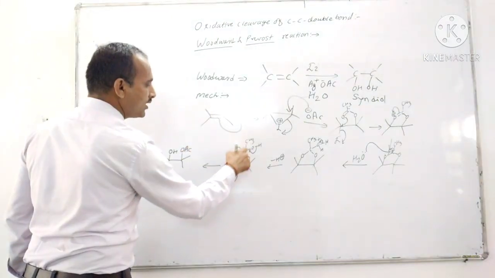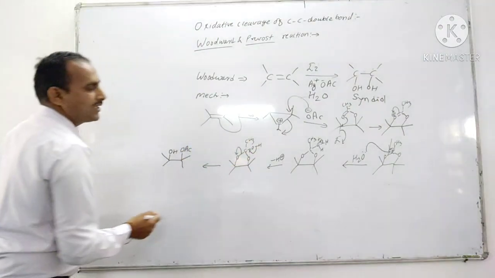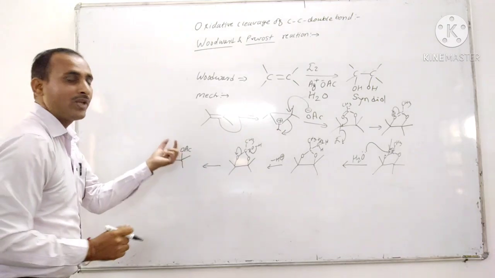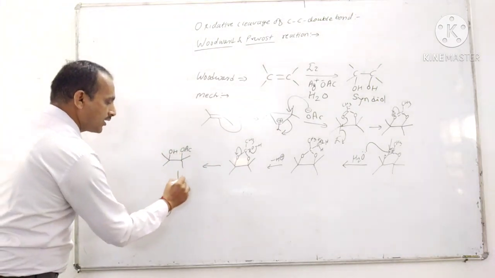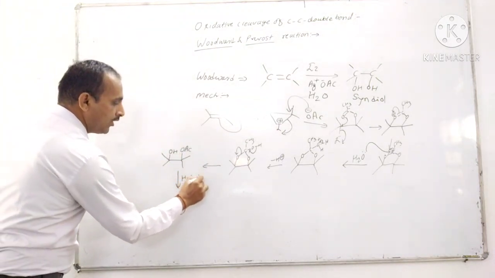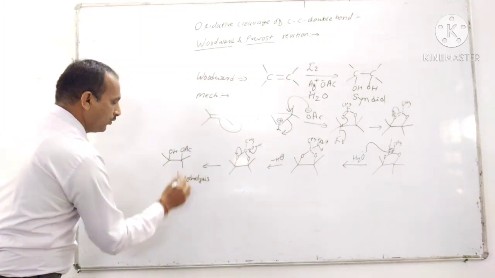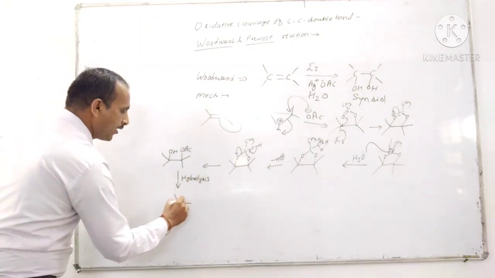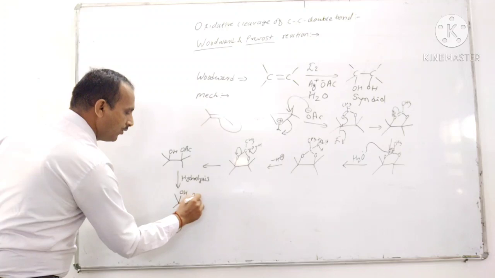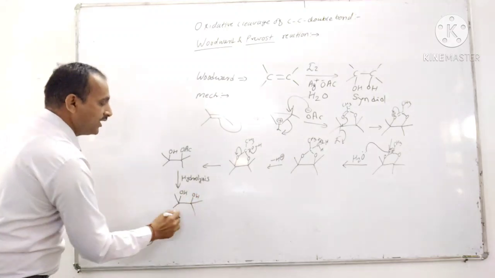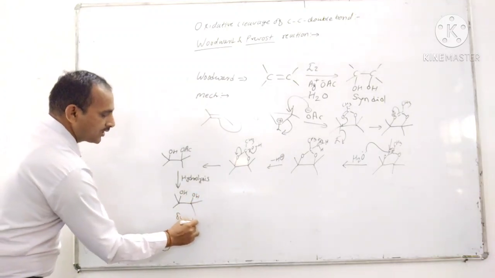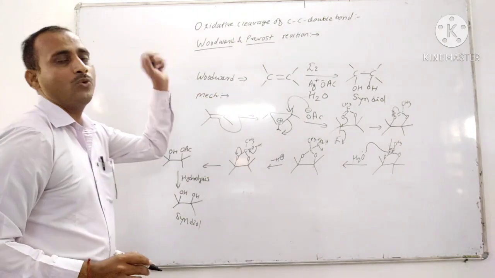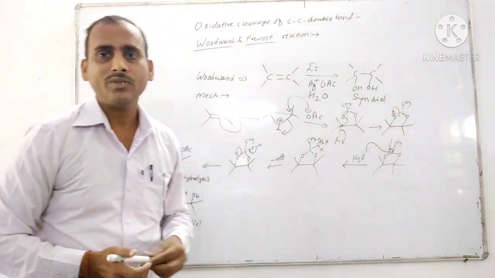C double bond O CH3 O, that is the OAc acyl group is formed here. And again on hydrolysis of this acyl group gives alcohol, that is OH. So formation of syn diol takes place in the Woodward reaction.